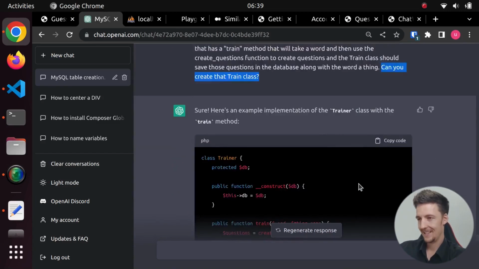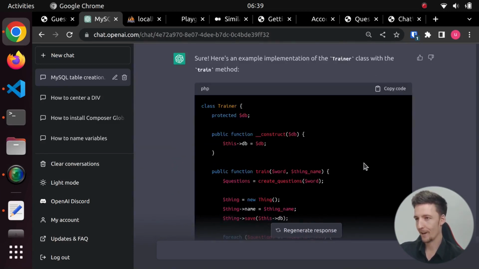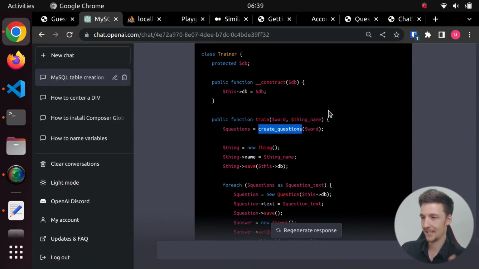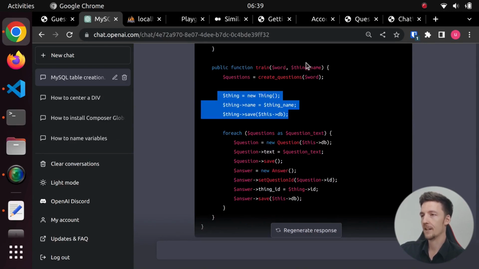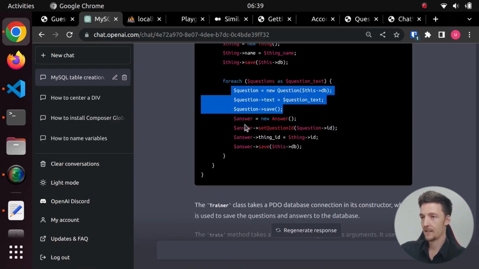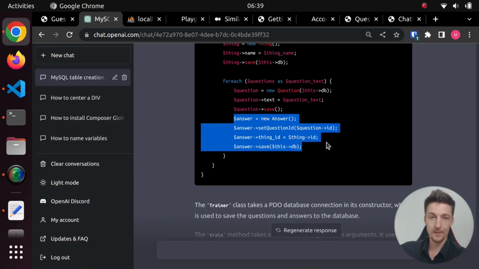So now it created this beautiful class which has a train method that gets the questions with create questions, which again does not exist yet, and it creates a new thing with the name we provided and saves it in the database. And then it loops through all the questions and saves that question to the database and saves its answer to the database as well.